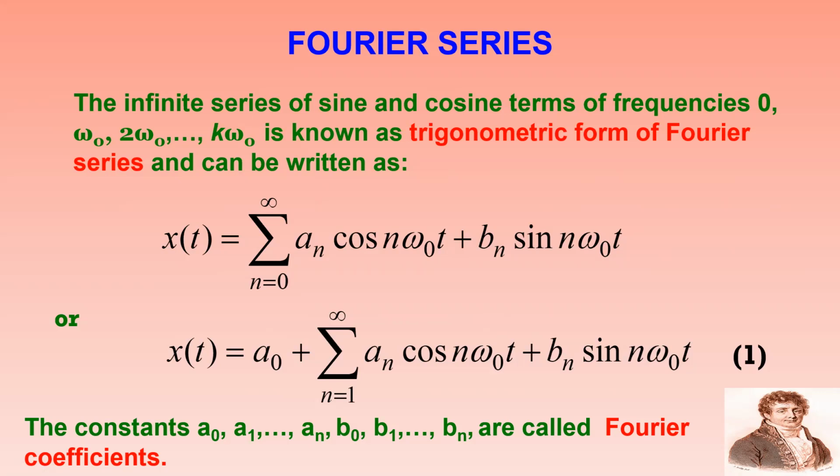The infinite series of sine and cosine terms of frequency 0, omega naught, 2 omega naught, and so on, n omega naught, is known as the trigonometric form of the Fourier series and can be written as x of t equal to sigma n equal to 0 to infinity of an cos n omega naught t plus bn sin n omega naught t. This you can also write as a0 plus sigma n equal to 1 to infinity of an cos n omega naught t plus bn sin n omega naught t. Consider this as equation number 1, where a0, a1, a2, an, b0, b1, b2, bn are called Fourier coefficients.